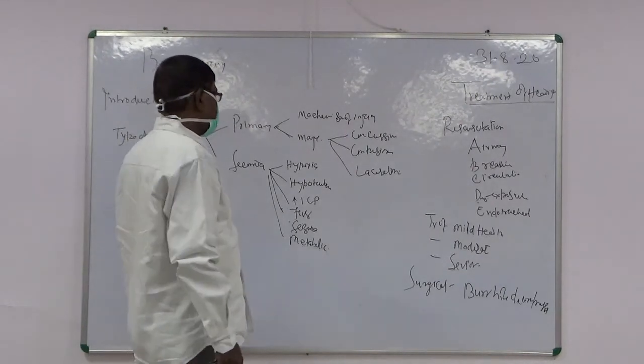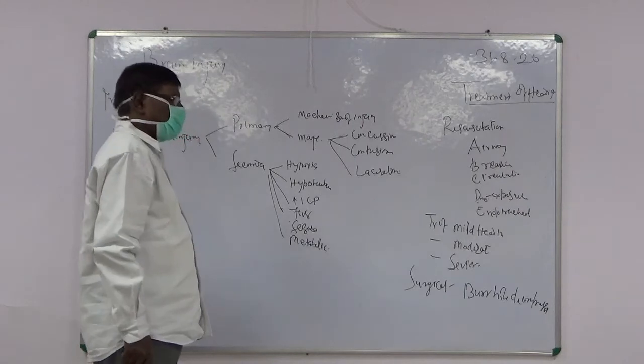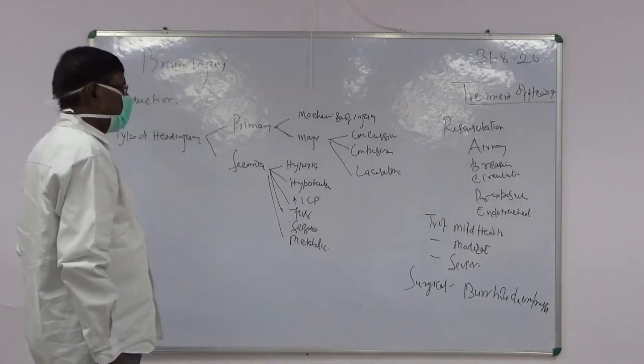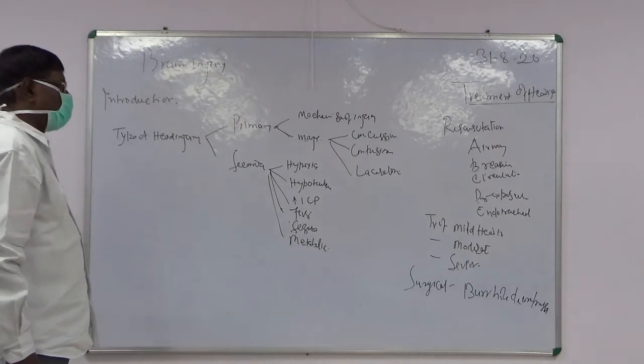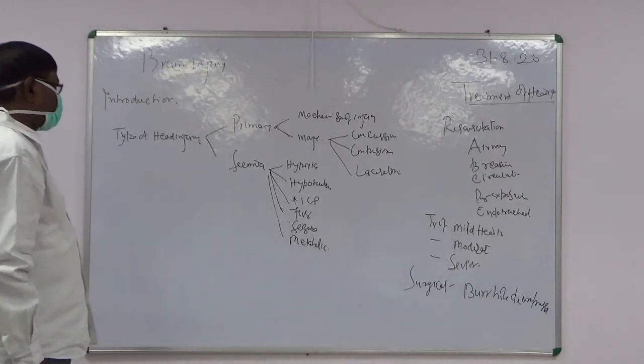So countercoup injury occurs due to the oscillation of the brain due to trauma on the front or back, on the opposite side.